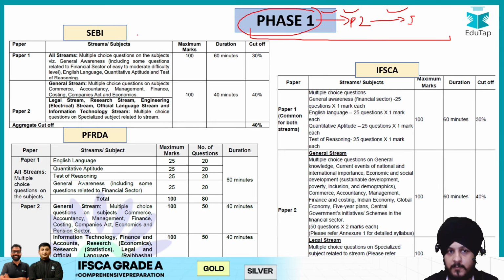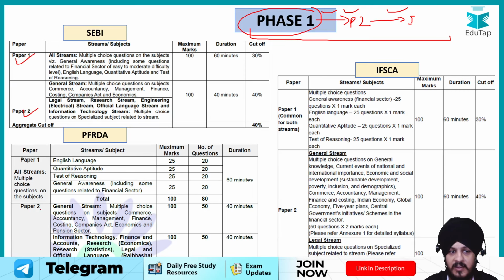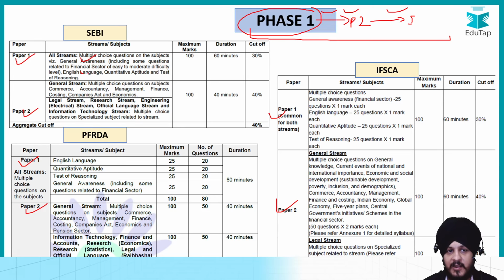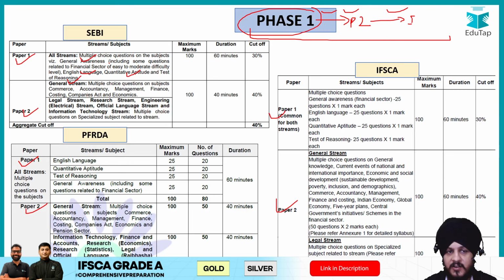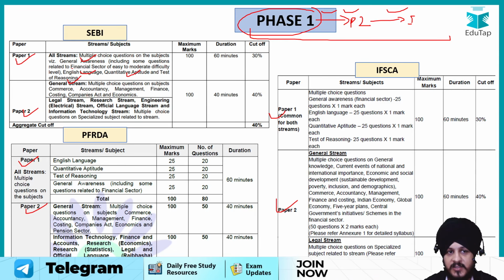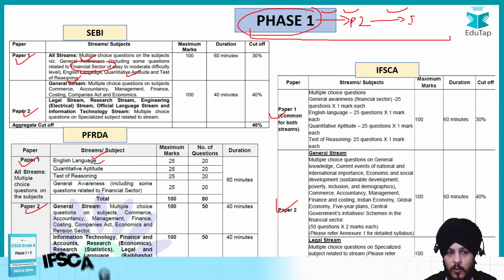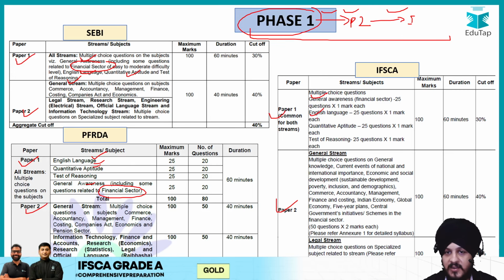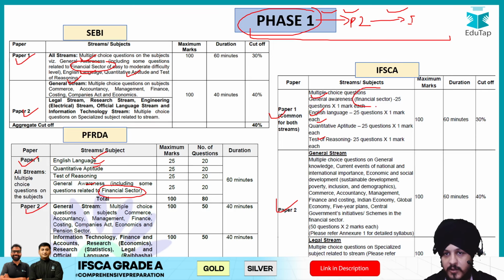Now if you talk about phase 1, in case of SEBI we have paper 1 and paper 2, and the same thing is there in case of PFRDA also, and the same in case of IFSC also, right? If we talk about the syllabus with respect to paper 1, what do we have? We have general awareness, English, quants, and reasoning. In general awareness, they have specifically mentioned including some questions related to the financial sector, right? And if you see the PFRDA syllabus also, English, quants, reasoning and GA, and here also they have mentioned very specifically the financial sector. And if you see IFSCA also, you can see GA, English, quants and reasoning, right? And in case of GA, here also they have mentioned the financial sector.